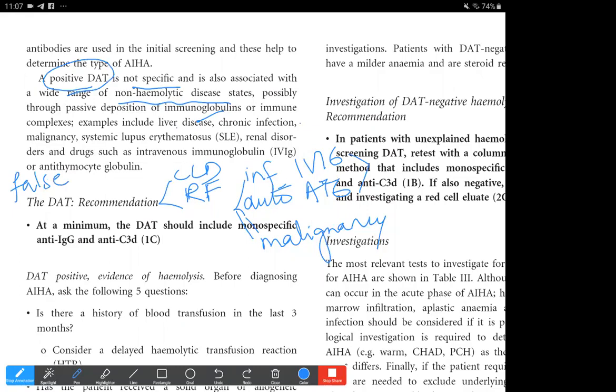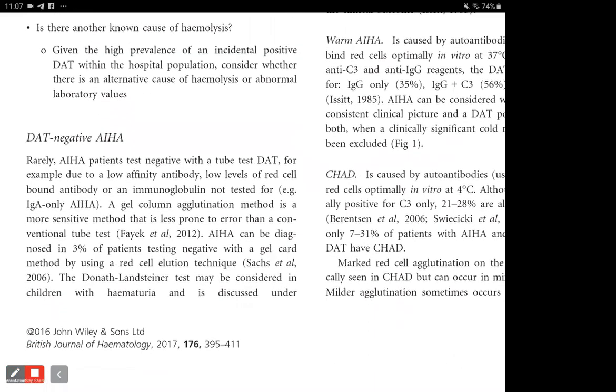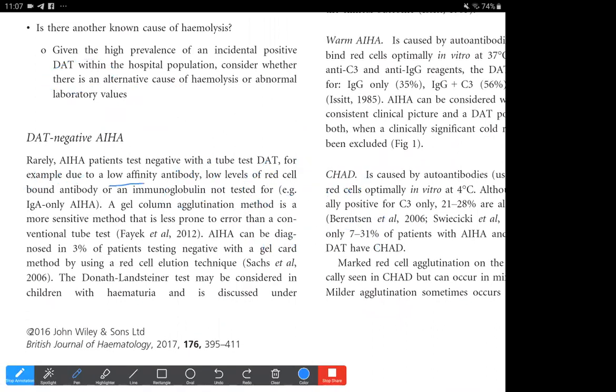And also, I think they go into detail later on that there could also be causes that could give false negative results. And these false negative results could be due to low affinity antibodies. So that would actually detect all those RBC bound antibodies.